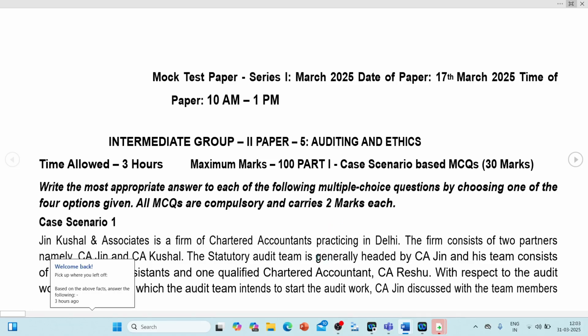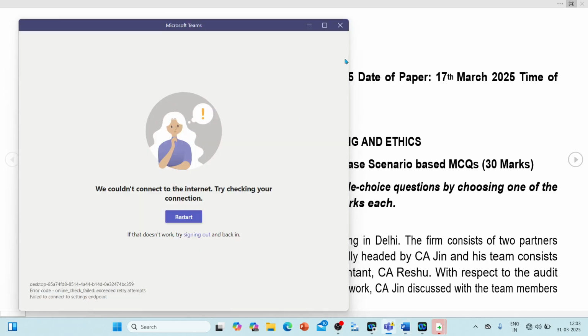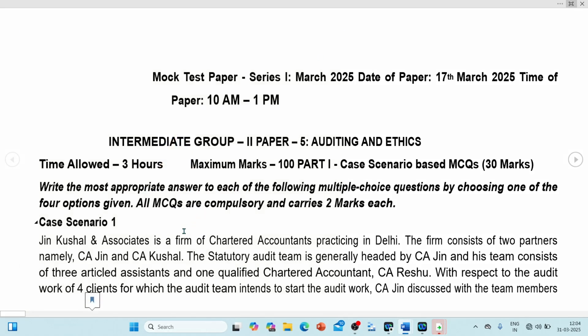Let us take up a question on the March 25 mock test paper, CA Intermediate on Auditing. Jin Kushal and Associates is a firm of chartered accountants practicing in Delhi. The firm consists of two partners, Jin and Kushal. The statutory audit team is generally headed by CA Jin, and his team consists of three article assistants and one qualified chartered accountant, CA Ratio.